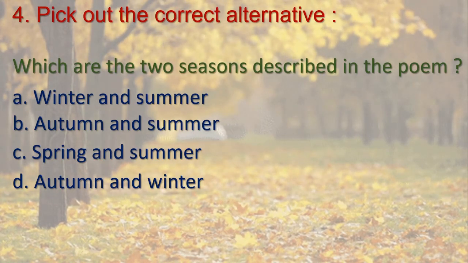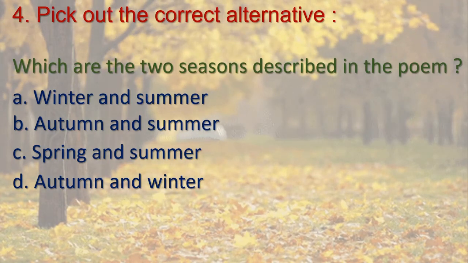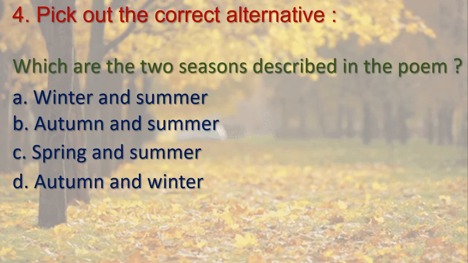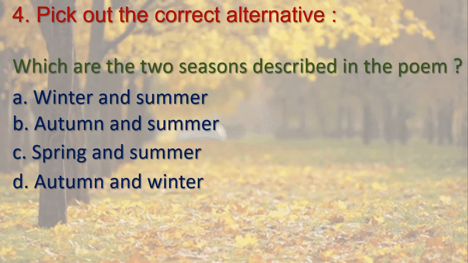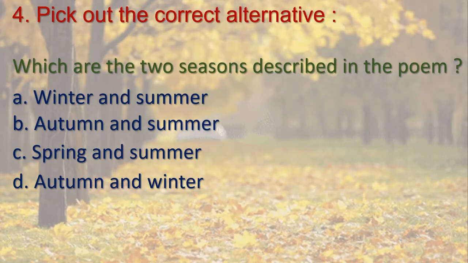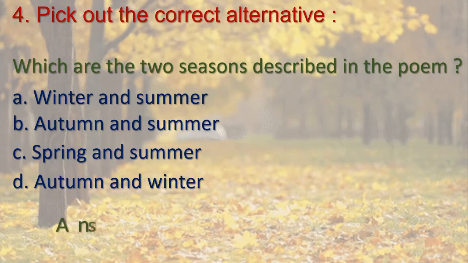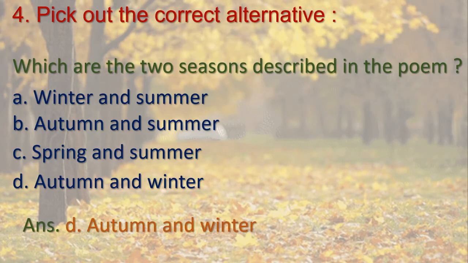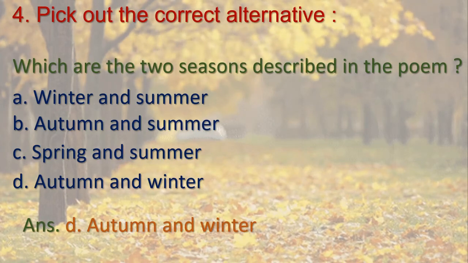Which are they? First one, winter and summer. Autumn and summer. Spring and summer. Autumn and winter. Yes, you are right. D is the right one. Autumn and winter. Right?